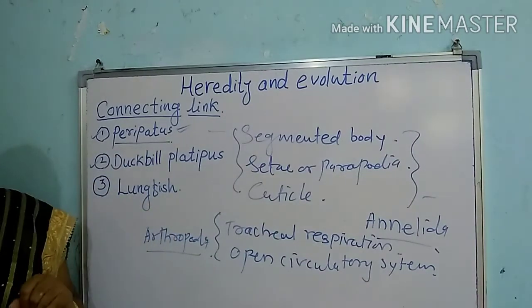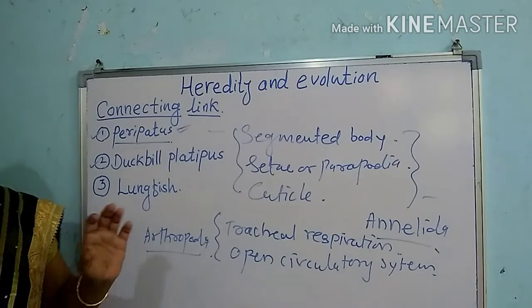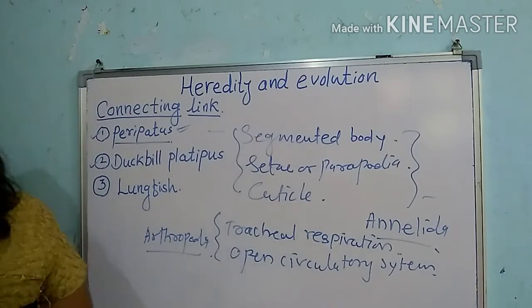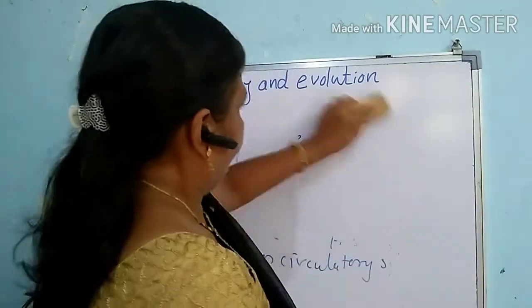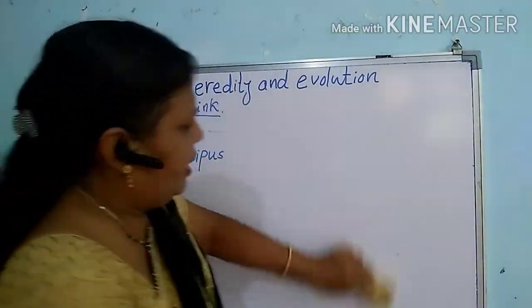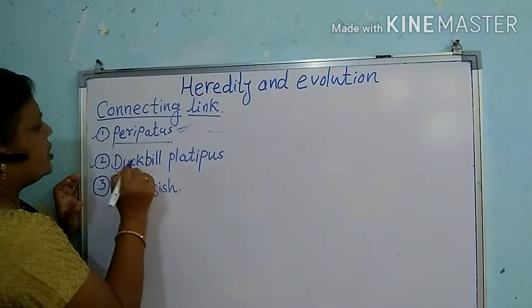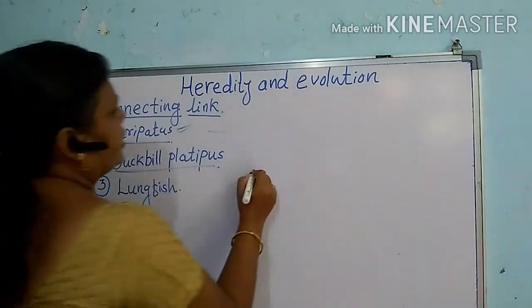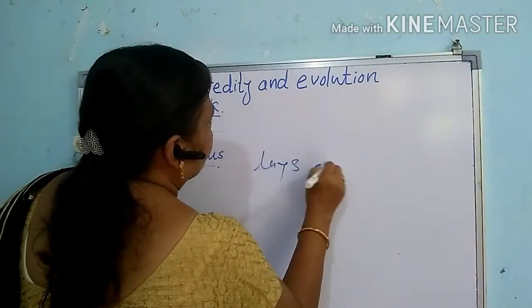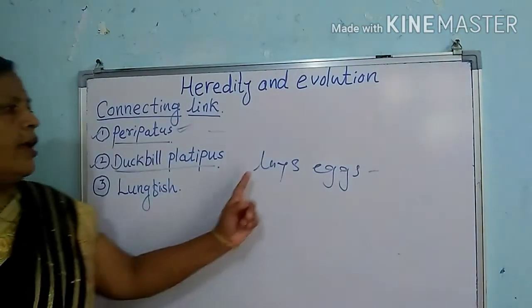Now the second example is the duck-billed platypus. This duck-billed platypus is an aquatic animal, and this animal lays eggs.